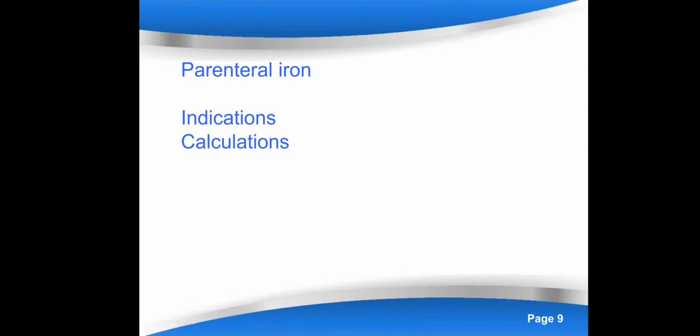Coming to parenteral iron, when will you use it? One obvious reason is when oral preparations are not tolerable. They have some side effects, like already discussed, epigastric pain, heartburn, right? Sometimes they cause staining of teeth and mucosa, sometimes they cause constipation. So when the patient has this kind of intolerable side effects, then you can switch to parenteral iron.